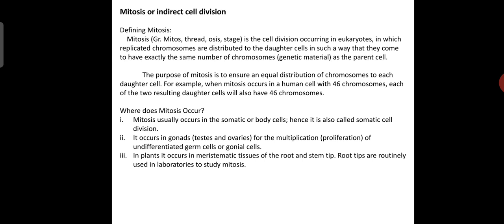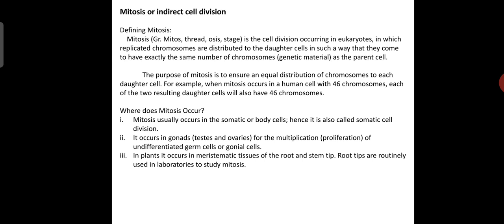It is the cell division occurring in eukaryotes, in which replicated chromosomes are distributed to the daughter cells in such a way that they come to have exactly the same number of chromosomes, that is, the genetic material, as in the parent cell. The purpose of mitosis is to ensure an equal distribution of chromosomes to each daughter cell.